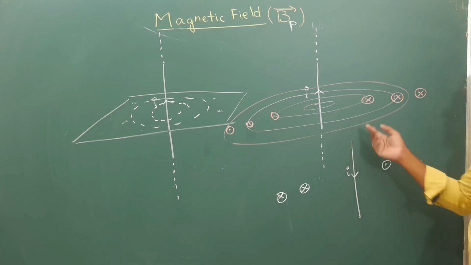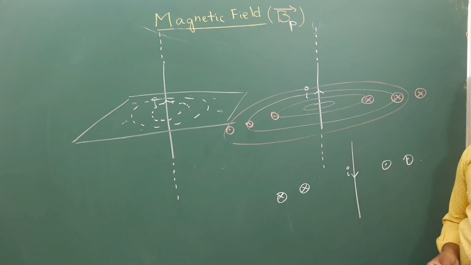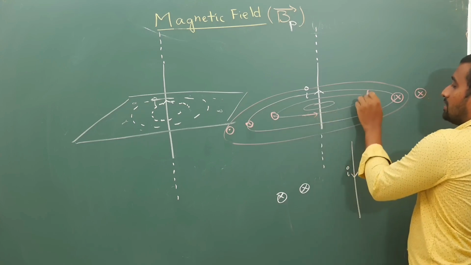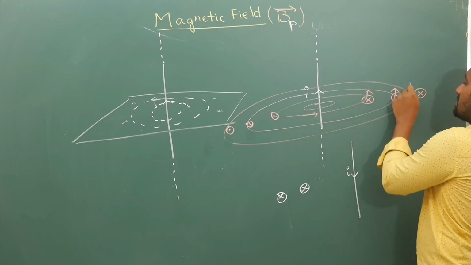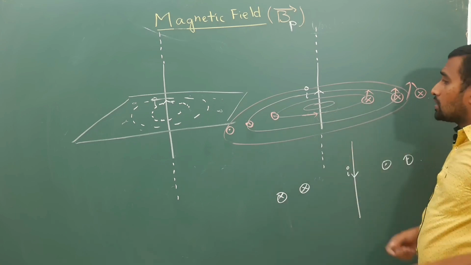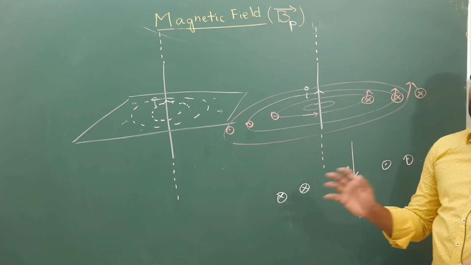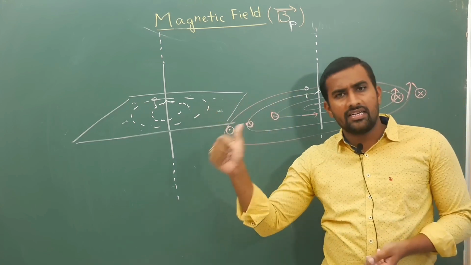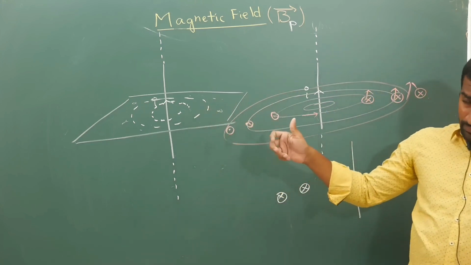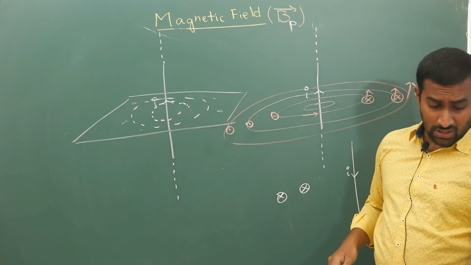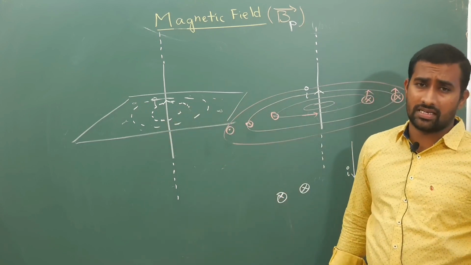At whichever point you want the magnetic field, simply draw a tangent. At this point you want the magnetic field, draw a tangent. At this point it is tangential, here it is tangential. So the tangent to the field line will give you the direction. So first, the simple right hand thumb rule, this is called Ampere's right hand thumb rule. This Ampere's right hand thumb rule is enough to do the problems in terms of direction.